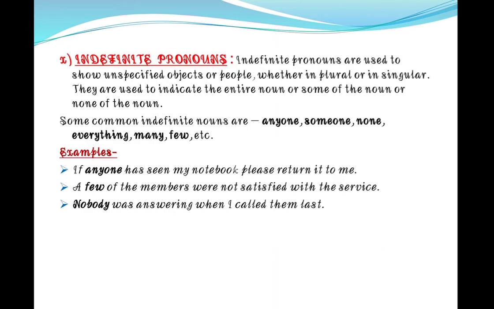Next is indefinite pronouns. Indefinite pronouns are used to show unspecified objects or people, whether plural or singular. They are used to indicate the entire noun or some of the noun or none of the noun. Here, by the example you can understand: anyone, someone, none, everything, many, few. Like, if anyone has seen my notebook, please return it to me. Anyone can be there. Numbers, we don't know.